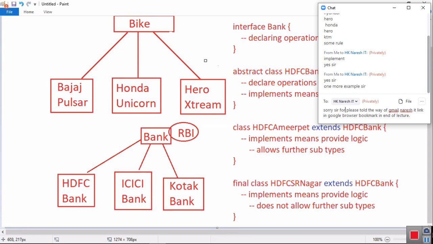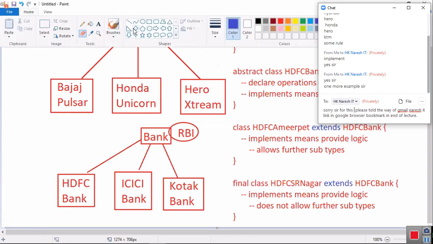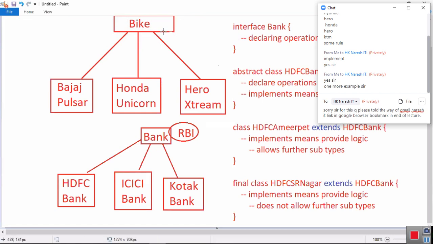Abstract. If you don't declare the class as abstract, then what happens? Your Java compiler will throw an error. Understand? The Java compiler will throw an error saying, you promised that you implement this operation, but you are not implementing. By declaring it abstract, we are informing the compiler, sorry, some of the operations I am not implementing. My next subtype will implement. Now if you make this class a concrete class, that means all operations must be implemented. If not implemented, the compiler will throw an error.